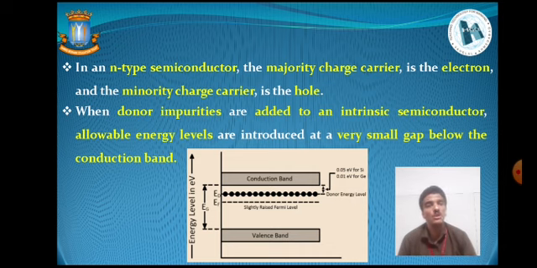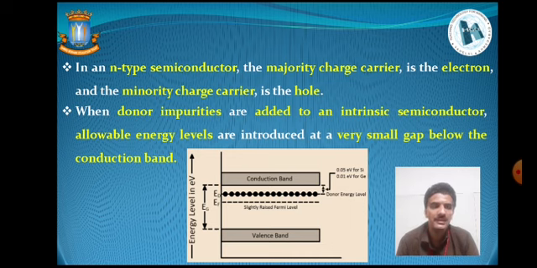Moreover, when donor impurities are added to an intrinsic semiconductor, allowable energy levels are introduced at a very small gap, as can be depicted from the figure. Eg is the energy gap between the valence band and conduction band, as you can see from this figure, and the Fermi level, that is EF, the Fermi energy level, is quite near the conduction band.